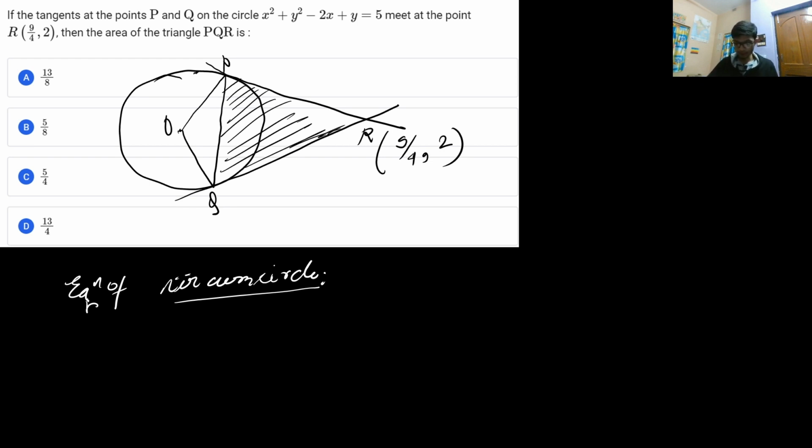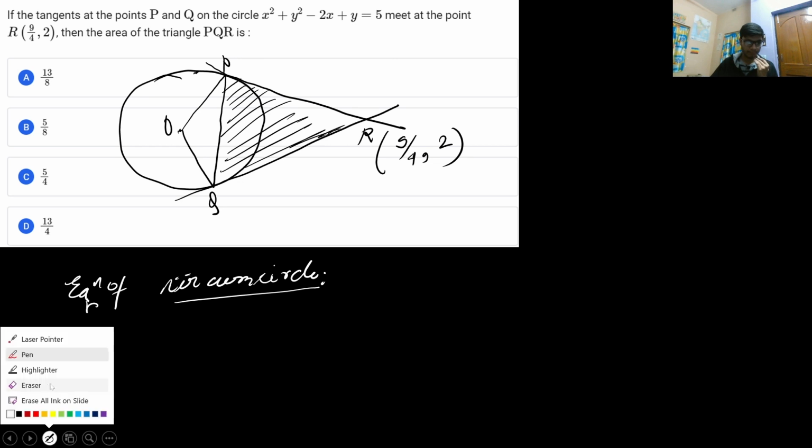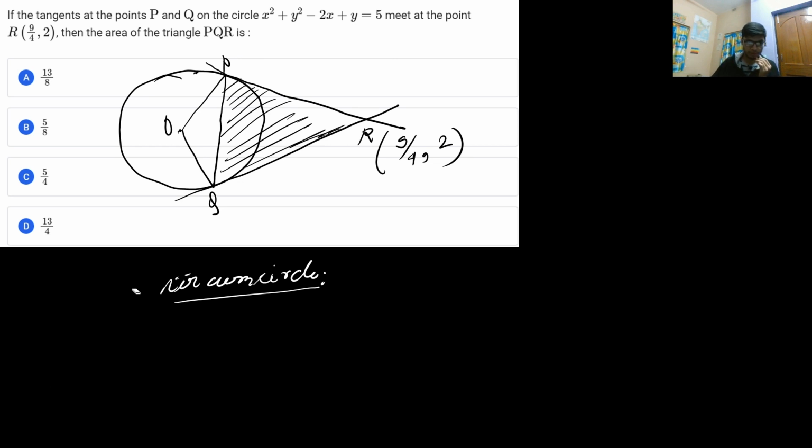So if I go on, oh, very sorry, why am I looking for the circumcircle? All right, let's not do it by the circumcircle method. We can instead just find the coordinates of P and Q. That will be better and easier. So before doing so, let us get to the equation of the circle.